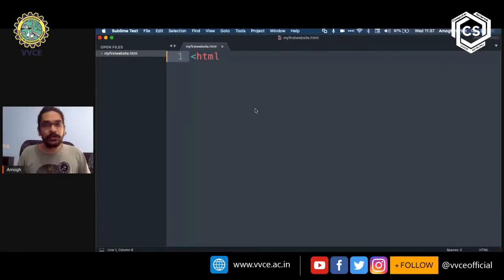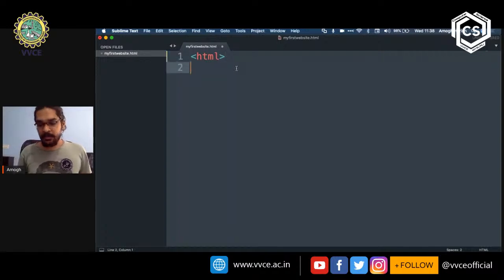So I'm just going to start off from the beginning. I'm just going to type in HTML. So this is the first tag. I started off with a left angle bracket, then I type in HTML, and then I close it with a right angle bracket.